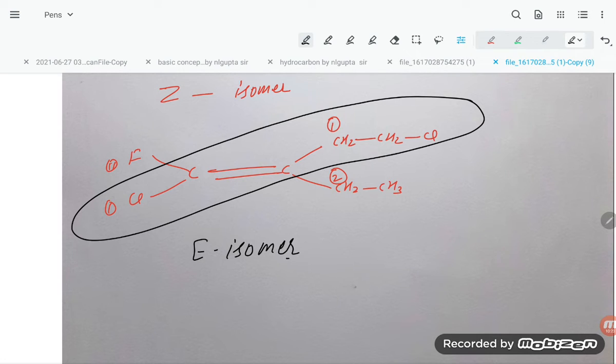Okay, similarly we can go with some other examples also. What the example is there, students, here is CH2I and here is CHFCl, right? Here is SH, and here is OH.